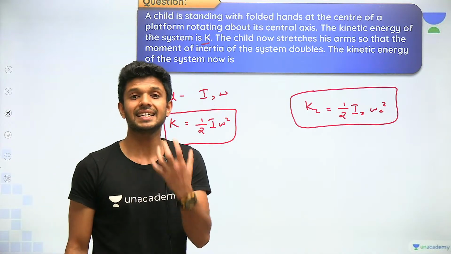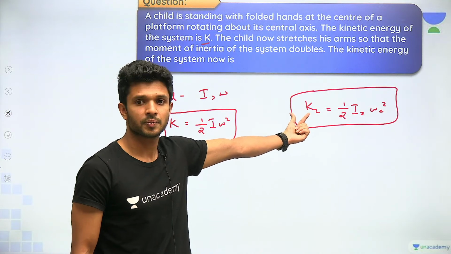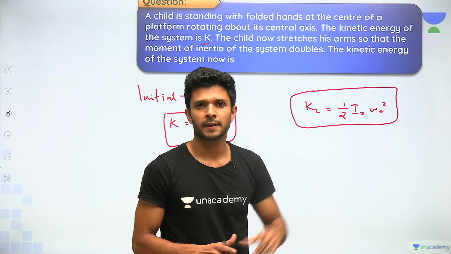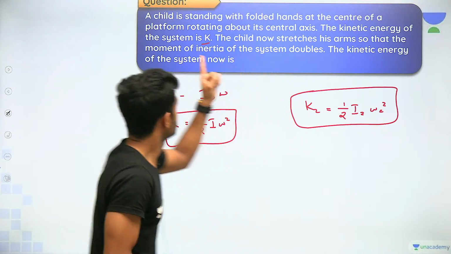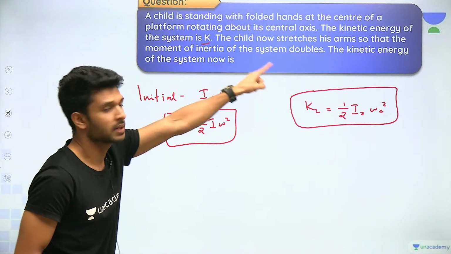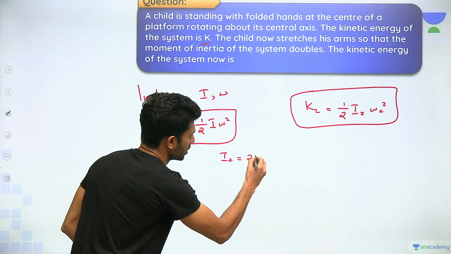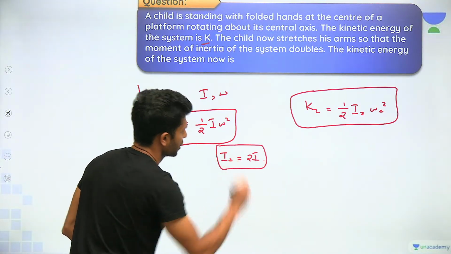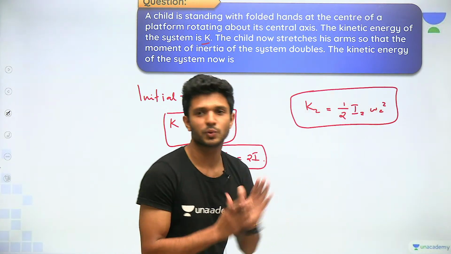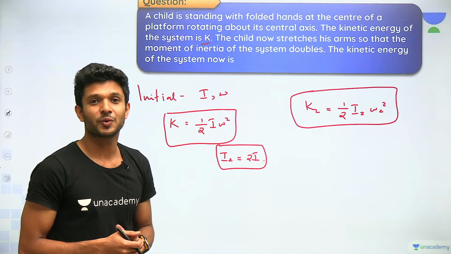Now you might have at least understood what we have to find, right? We want to find out K2. For finding out K2, we want to have an idea about I2 and omega 2. Start looking into the question. It is given that the moment of inertia of the system doubles, which means the new moment of inertia I2 is equal to 2 times the initial moment of inertia that is given. Okay, so I2 we got an idea, omega 2 we don't have an idea. How many of you have an idea to find the value of omega 2?